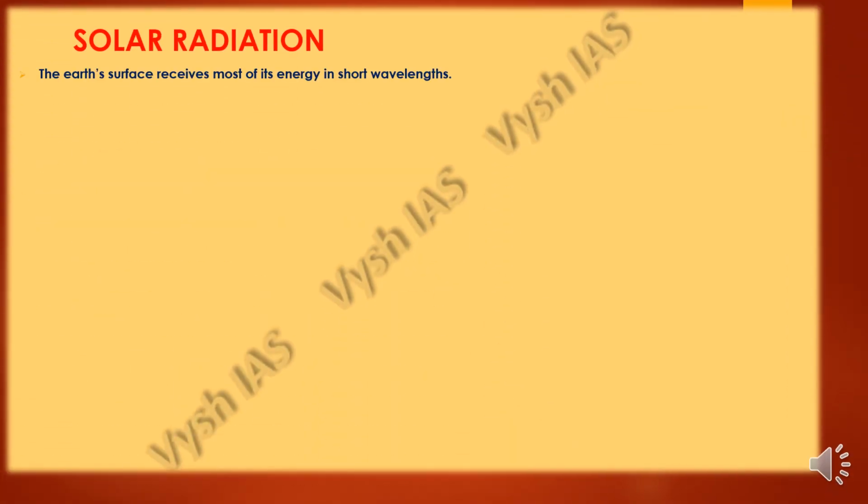First up we have solar radiation. The earth's surface receives energy in the form of short wavelengths. This energy received by the earth is known as incoming solar radiation, which in short is termed insolation. Incoming is what we are getting. For example, I'll give you a very simple example: when we get a call from somebody, it is incoming.